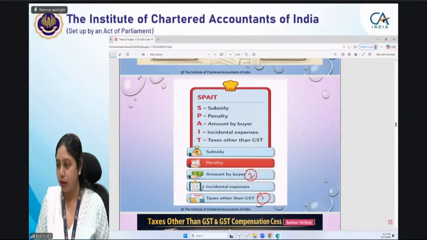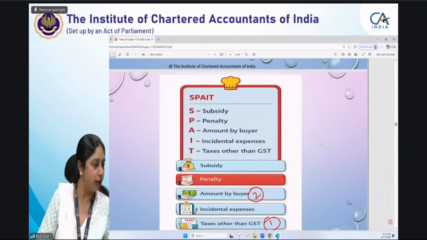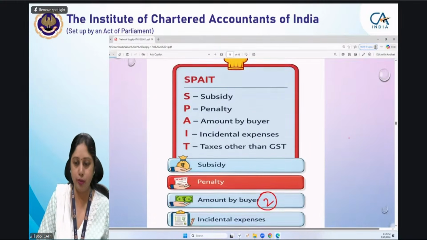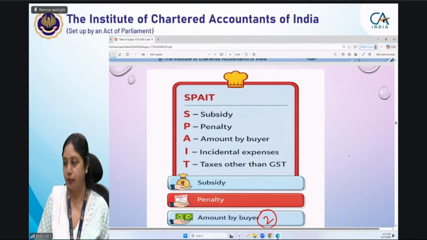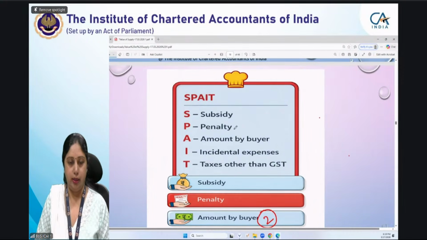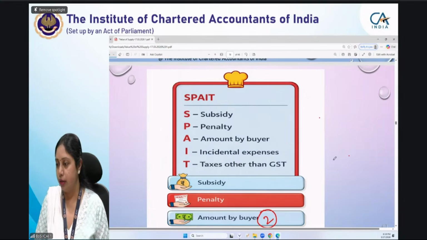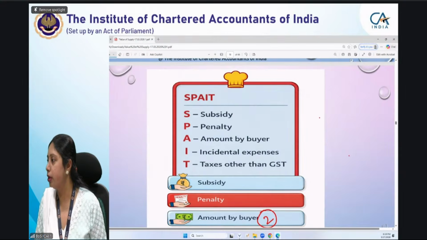Sushmita is also saying it's not visible. Tell me if now it is visible to you. Yes, ma'am, now it is zoomed. Okay, let me adjust it again. Okay, now it's visible. Just a minute, I have to adjust it again.